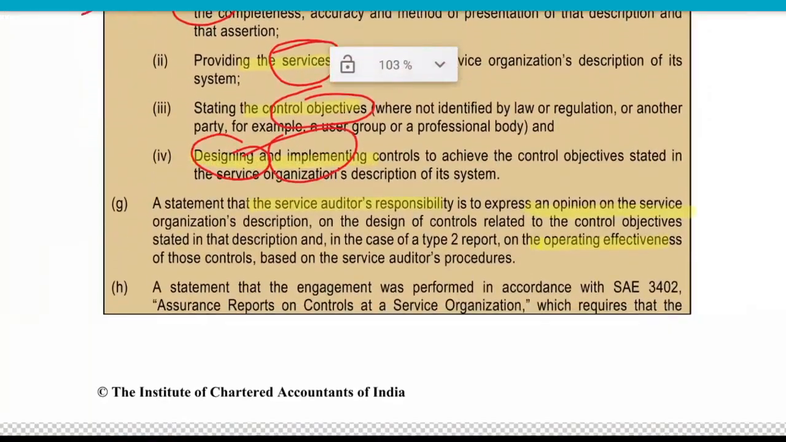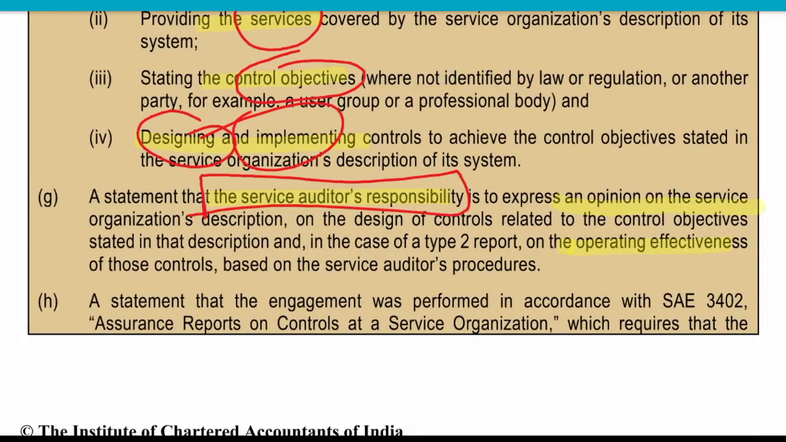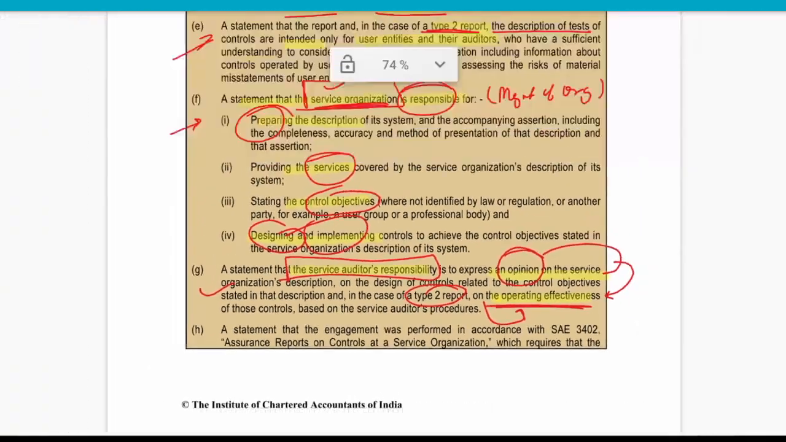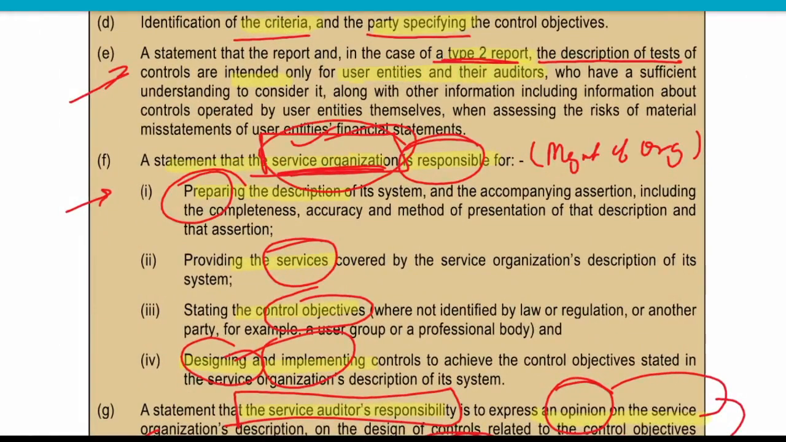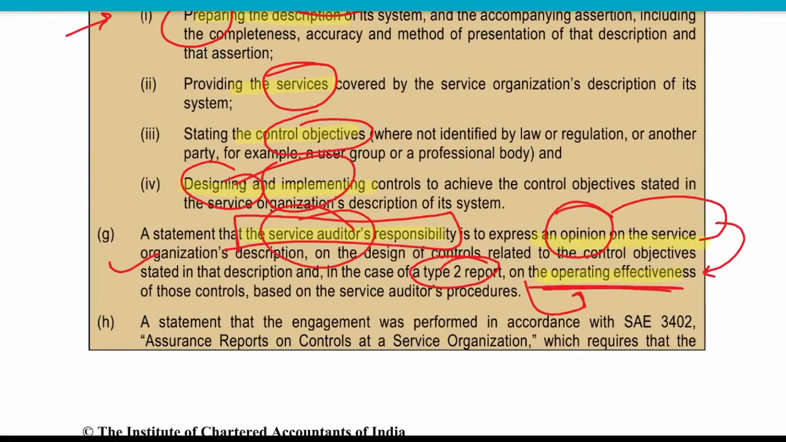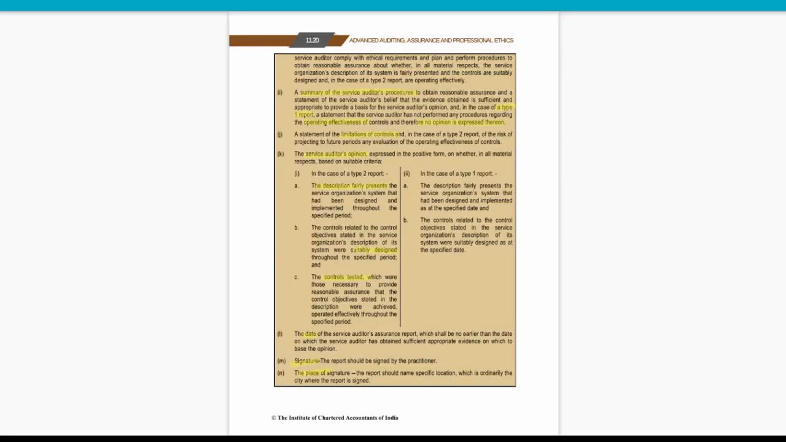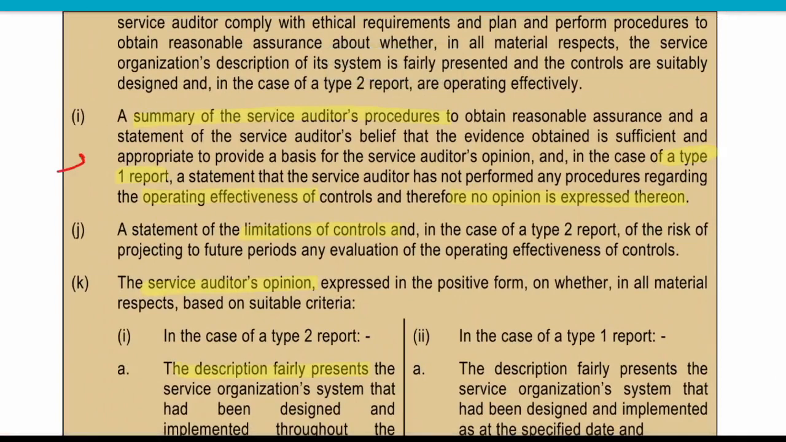Then thereafter, what is the responsibility of the service auditor? That is to express an opinion over the service organization's control description, and in a type 2 report, he is also responsible for providing an opinion over operating effectiveness. So what is the responsibility of the service organization and what is the responsibility of the service auditor? Then he will make a statement that it is based on SAE, and a summary of audit procedures, that what procedures he has performed.